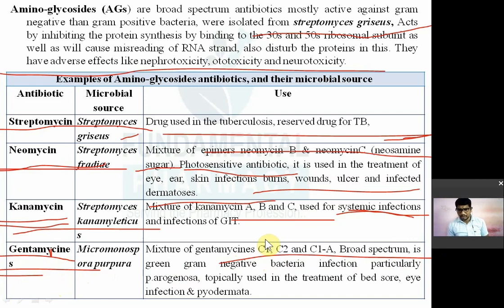It is a broad spectrum antibiotic. Okay, it is effective against gram-negative bacterial infection, some gram-positive bacterial infection, and effective against Pseudomonas aeruginosa. Topically, it is used in the treatment of bed sores.